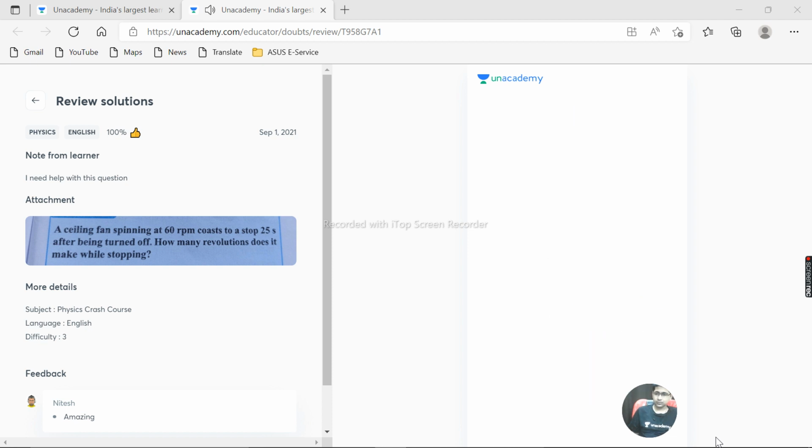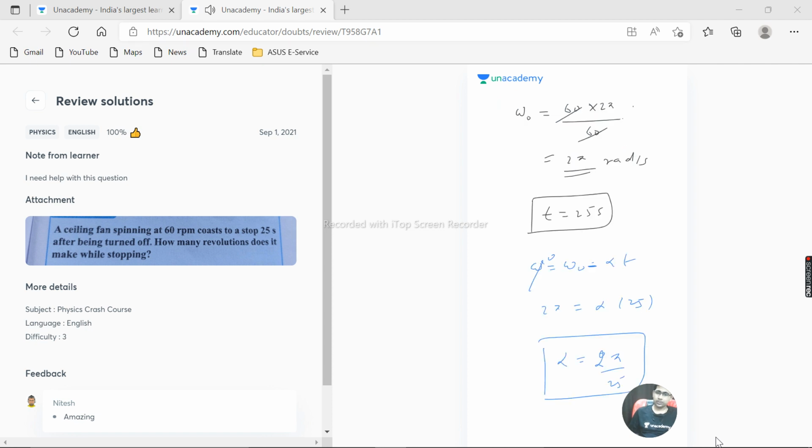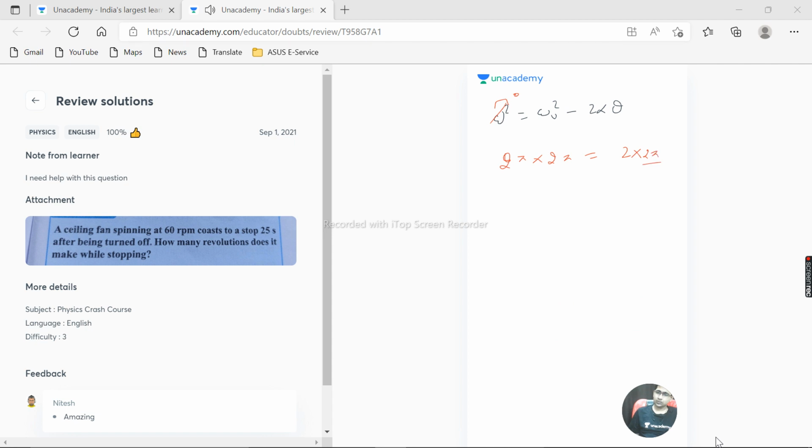Now we'll use the third equation of motion, that is omega square equal to omega naught square minus 2 alpha theta, because our target is to calculate theta. Omega square is 0. Omega naught is basically 2 pi. So this is 2 pi times 2 pi is equal to 2 into alpha, alpha is 2 pi by 25, times theta. So 2 pi gets cancelled out. 2 and 2 get cancelled out. Theta becomes 25 pi. So that is our answer.